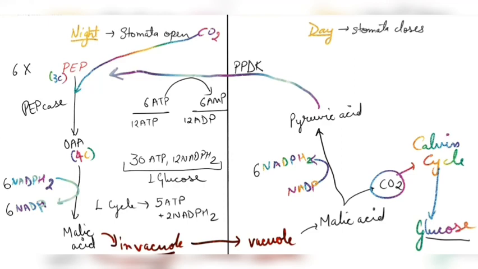So this is the complete CAM pathway. It has quite some similarities with C3 and C4, as you can see over here. Now, one important point is that this CAM pathway has less photorespiration as compared to C3 plants, and less transpiration also. The reason is that the stomata open at night time, so water loss is less, and because the action of these enzymes is at different times, here photorespiration is also less.